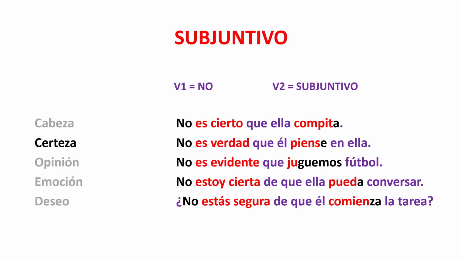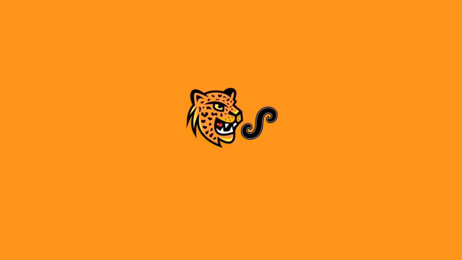There you have our lesson on verbos de certeza. There's a verb 1 and there's a verb 2. If the verb 1 is negative, verb 2 is subjunctive. That's the rule. Subjunctive, verbos de certeza.